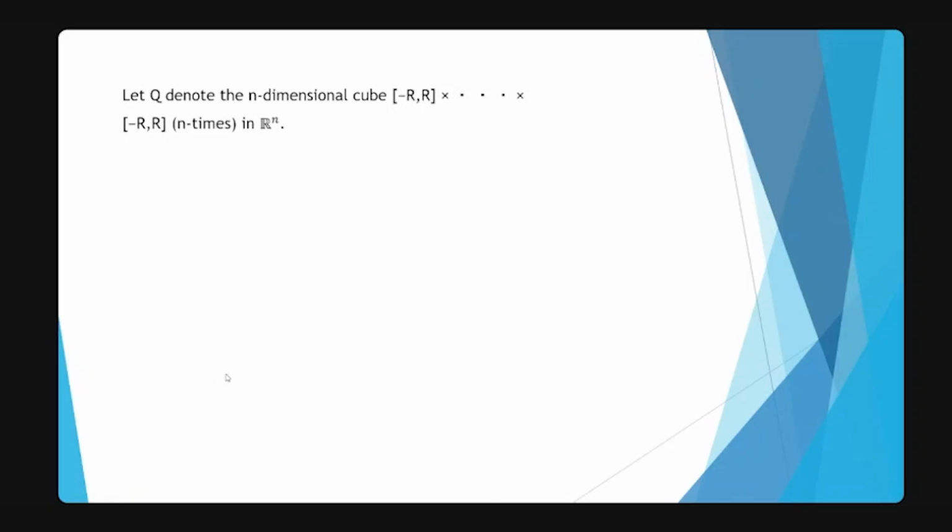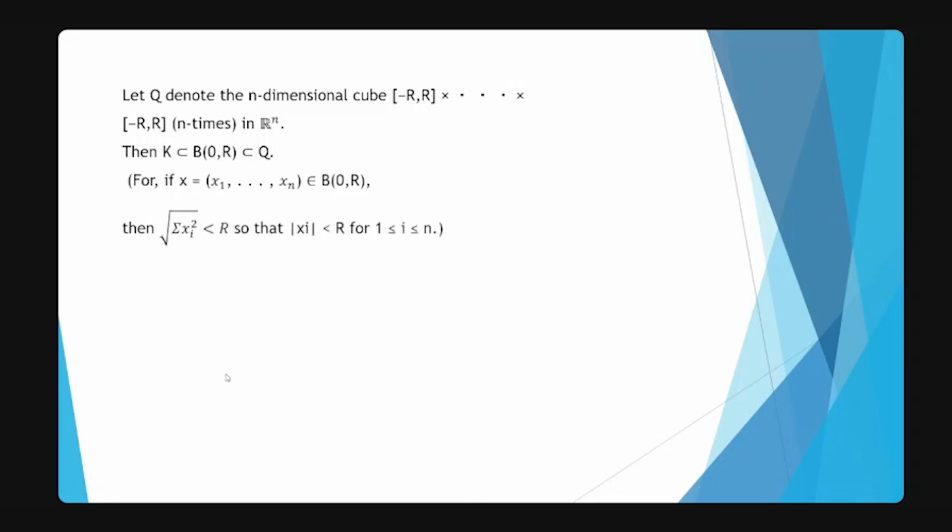Now here is the idea of the proof. Let Q denote the n-dimensional cube in R^n. Then K is contained in the open ball centered at origin with radius r, which is again contained in Q. If x = (x1, ..., xn) belongs to B(0, r), then the square root of the summation of xi squared is less than r, so that |xi| is less than r for i varying from 1 to n.